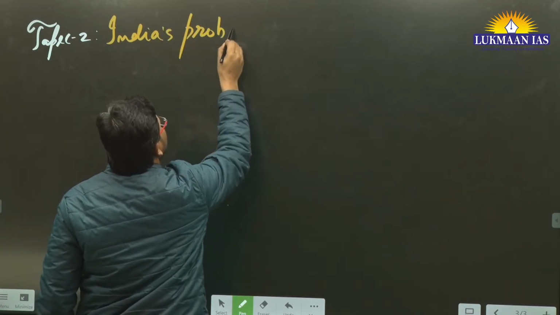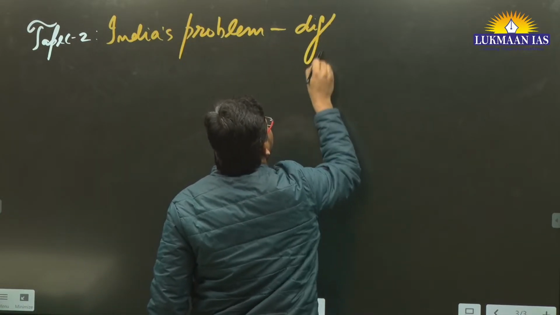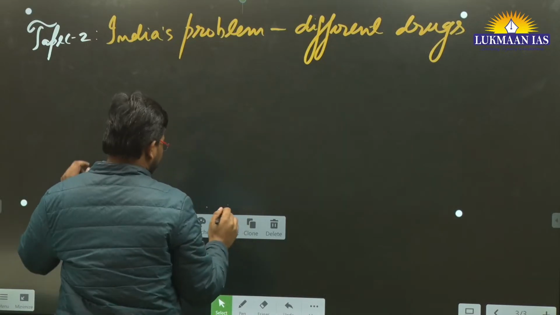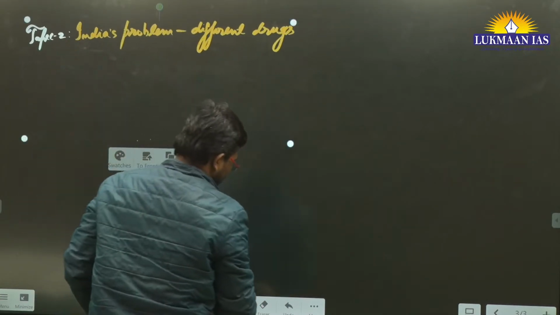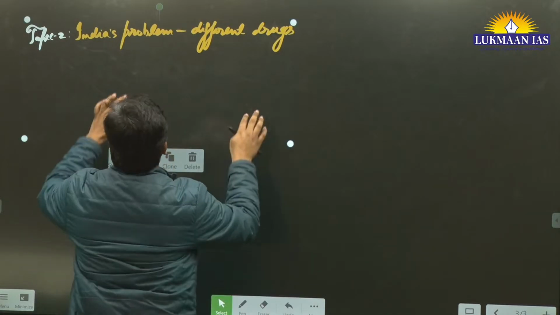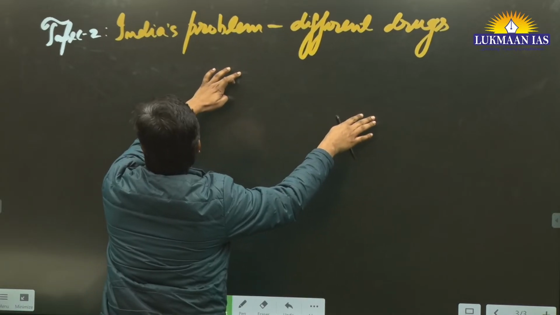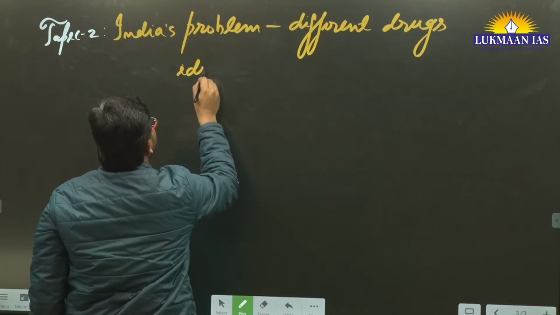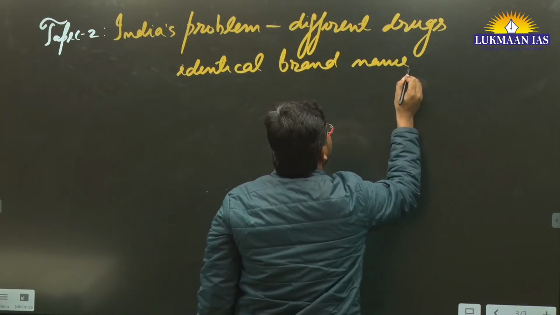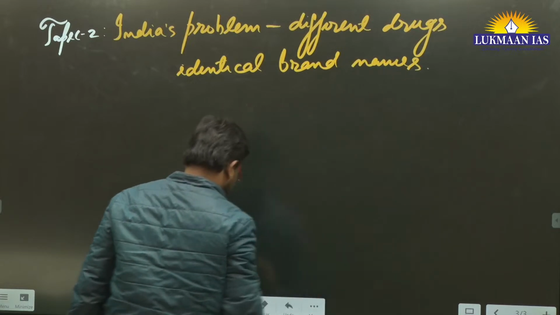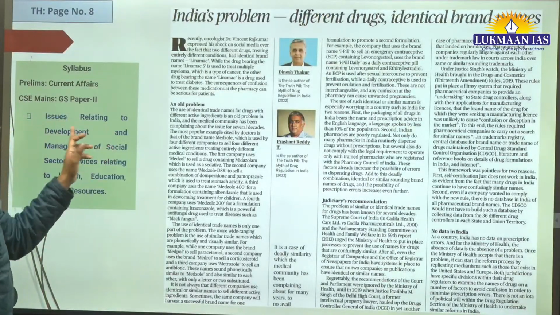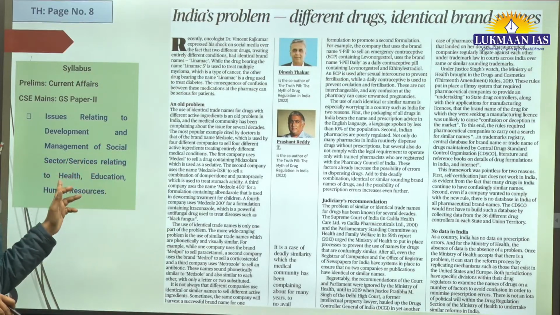India's problem, different drugs, identical brand names. This topic is relevant under GS paper 2, issues relating to development and management of social sector or services related to health, education, human resources.